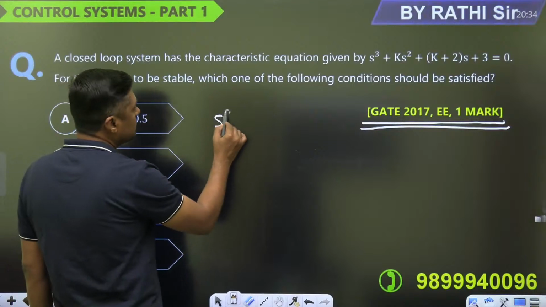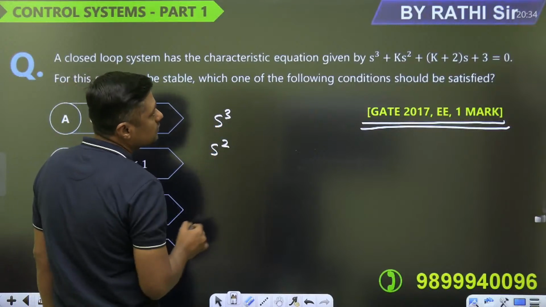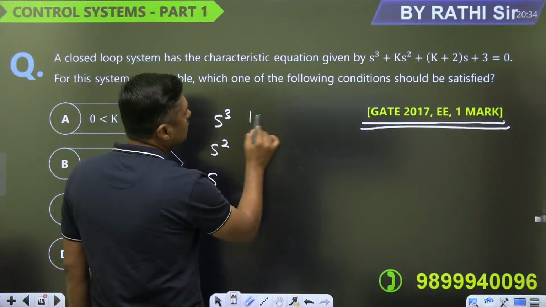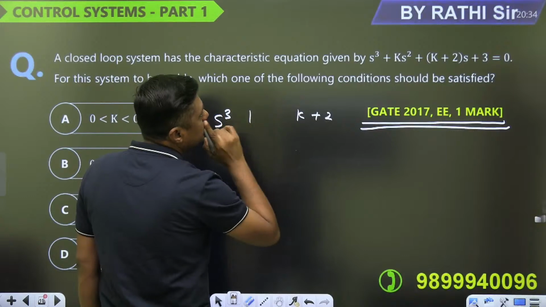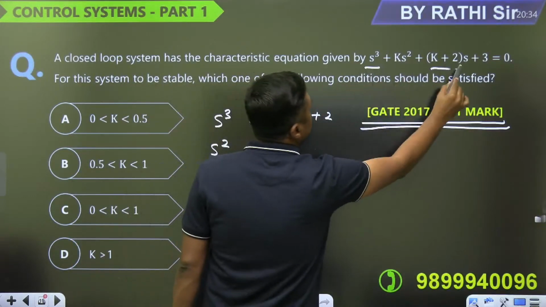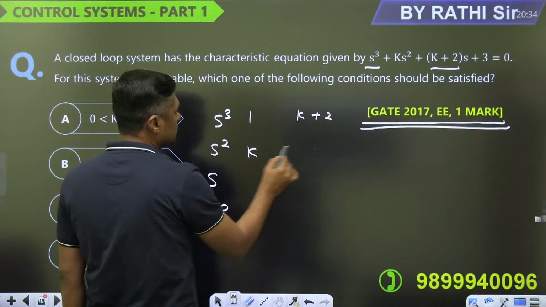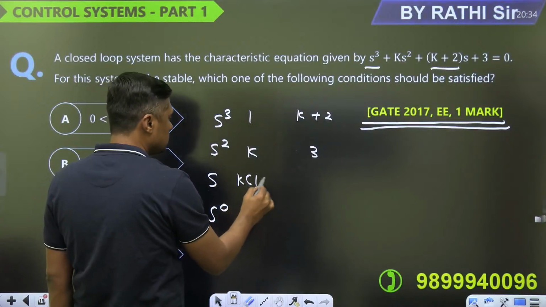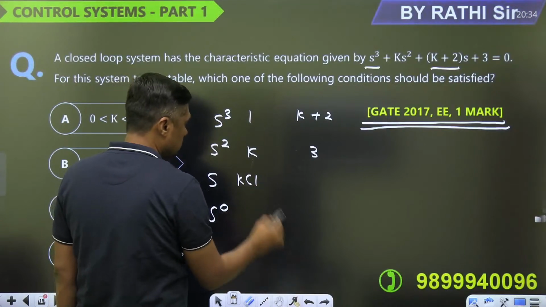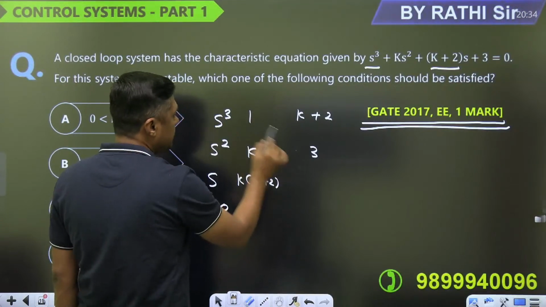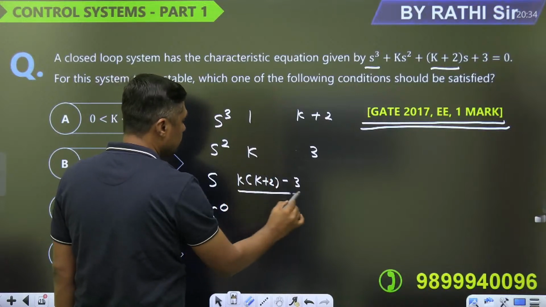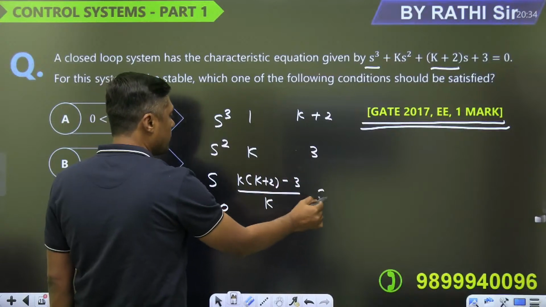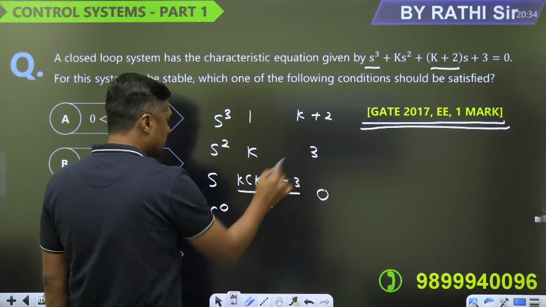Then you can write this as 1, k plus 2 and that is k and 3. First of all arrange this, then it will become k into (k plus 2) minus 3, upon k, and then finally this is multiplied and that is 0 upon this one, so this is the 3.